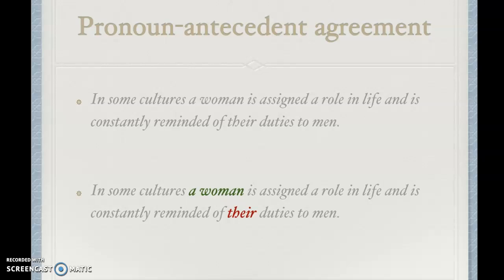The correct answer would be, in some cultures, a woman is assigned a role in life and is constantly reminded of her duties to men. So there should be an agreement between the pronoun her and the noun to which it refers, in this case, a woman.